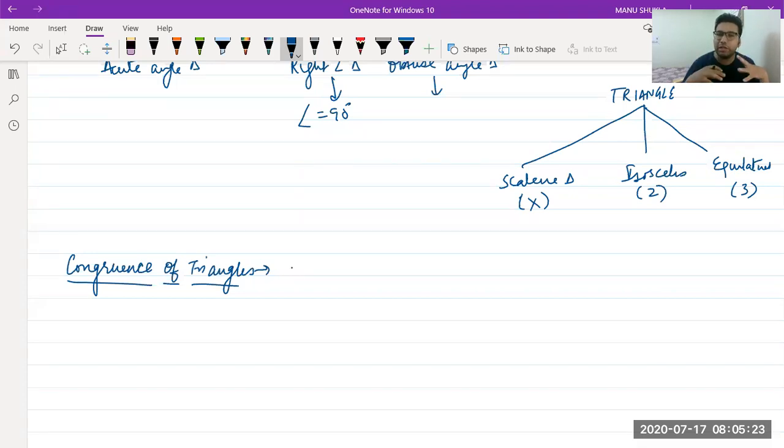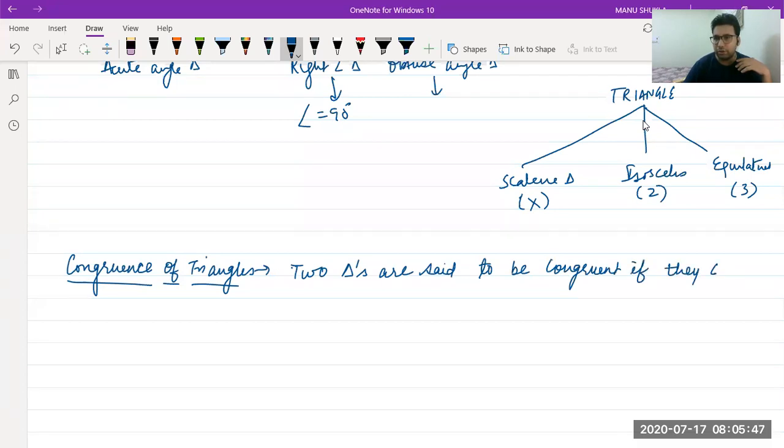Any two shapes or any two figures are said to be congruent if they are having equal shape and size. So you can say two triangles are said to be congruent if they have equal size and shape.